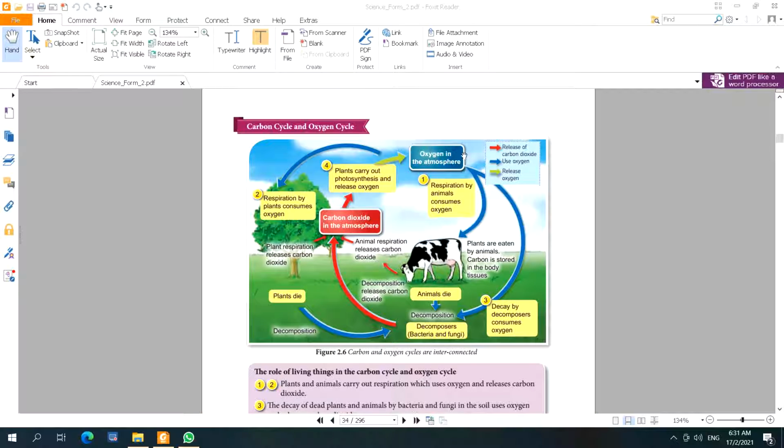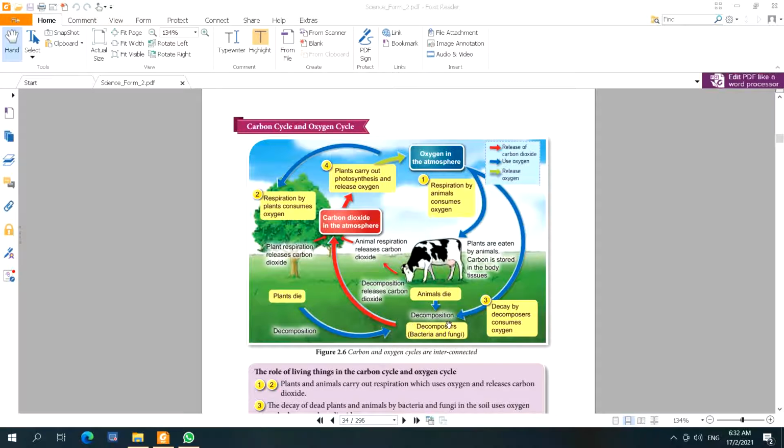Oxygen in the atmosphere will be used by animals through the process of respiration. Respiration by animals consumes oxygen, and another user will be plants. In respiration, plants consume oxygen. And then when plants die, they go through the same process as animals. When an animal dies, it will go through decomposition.